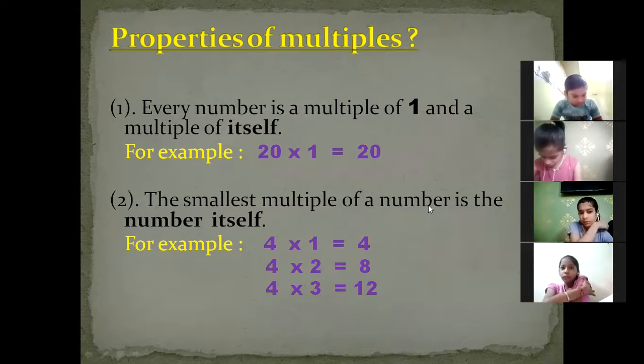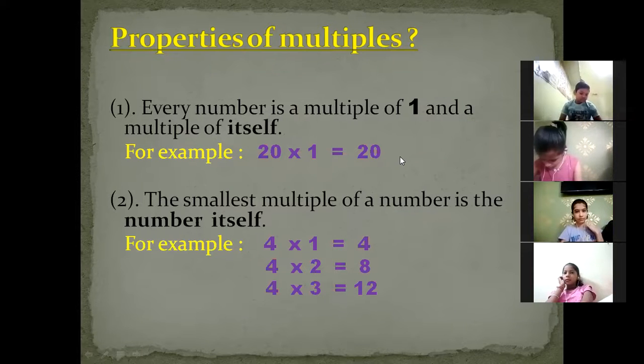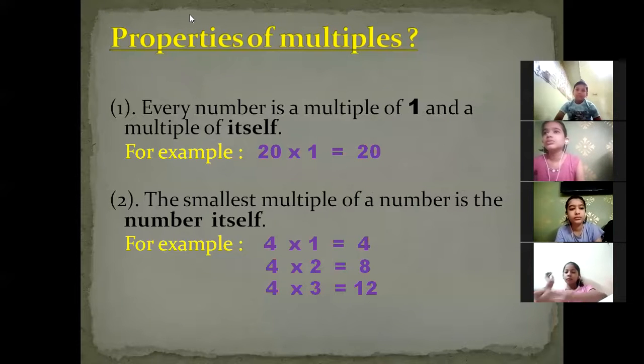Let's have an example. Here, 20 multiplied by 1. Your answer will be 20. It means your product will be 20. Even we can say 20 is the multiple of what? Multiple of 20 and 1. This is the way to read this particular number.